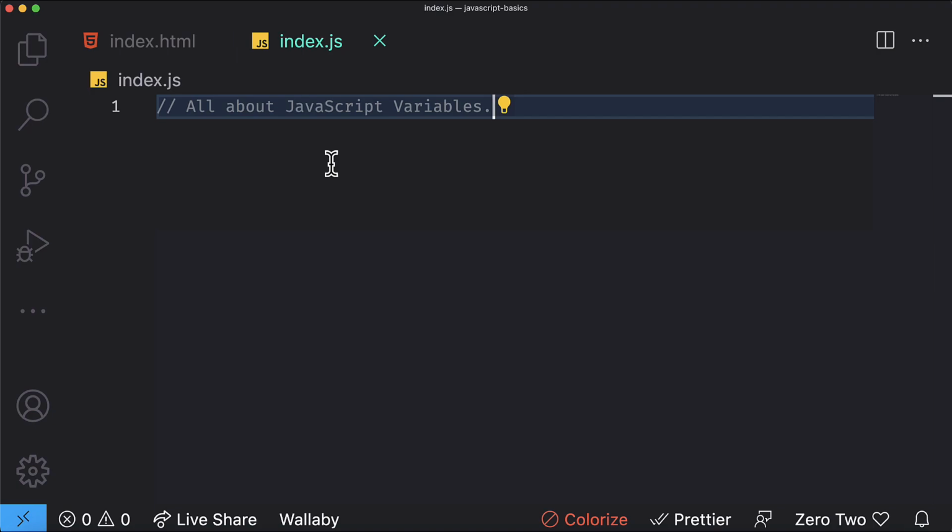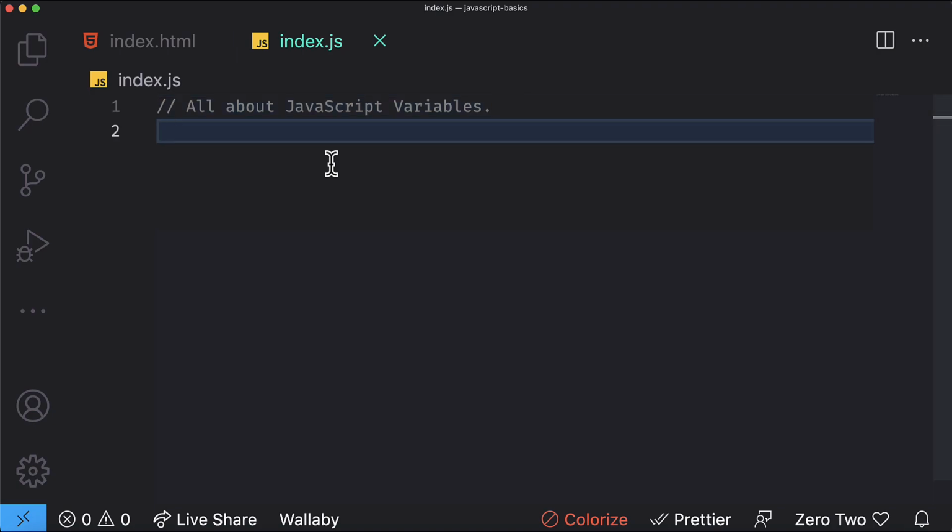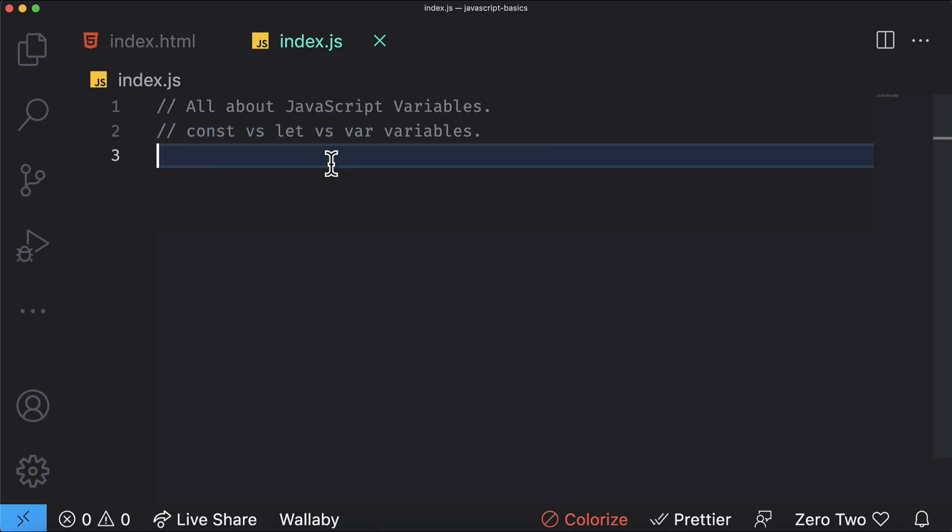Now you will learn all about JavaScript variables: var, let, and const. Variables are one of the most basic concepts in JavaScript and any programming language. In programming, we temporarily use a variable to store data in the computer's memory, and we give that memory location a name. With this name, we can easily read the data at that location in the future. A variable is like a box. The value you put in the box is the data you have assigned to the variable, and the label you put on the box is the name of the variable.